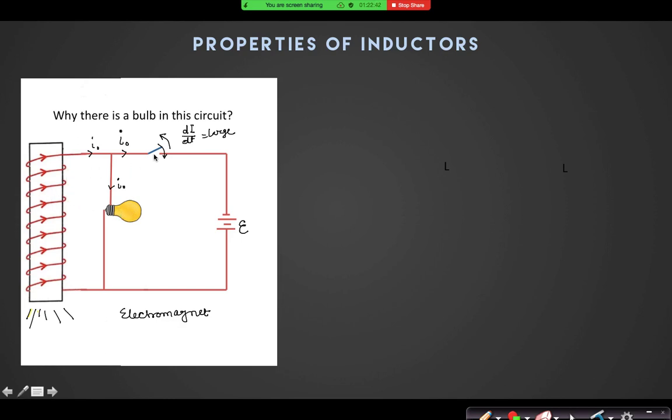So when you open that circuit, this current will now pass through that bulb, and the bulb will glow. The bulb will not glow when the switch is closed. It will glow when you open the switch, but only for a small time. Why? Because whatever energy was stored in the inductor, half L I squared, will be lost as heat energy. Gradually the current becomes zero, and no potential is developed across the switch. So the person operating it is now safe.